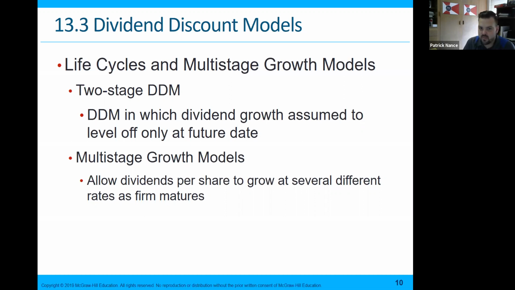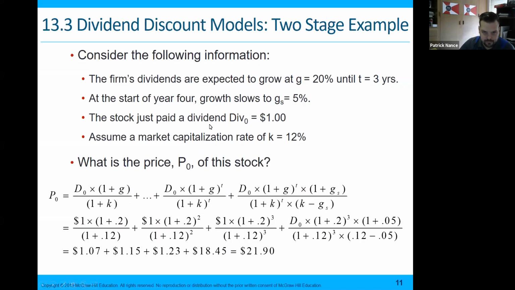So this multi-stage growth model allows dividends per share to grow at several different rates as the firm matures. I'm using that business life cycle curve from the prior chapter to say, okay, it grows faster here and then levels off as time goes by.